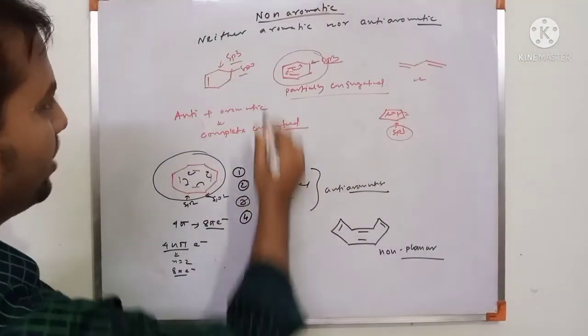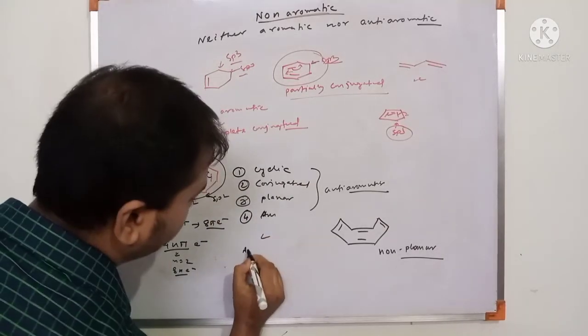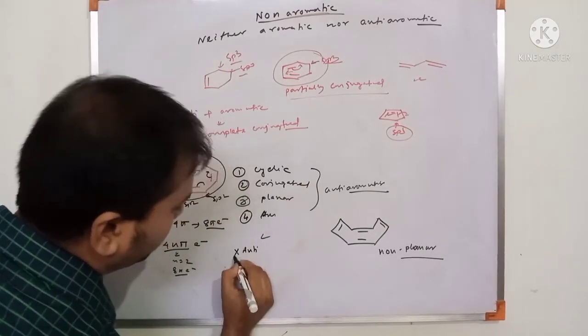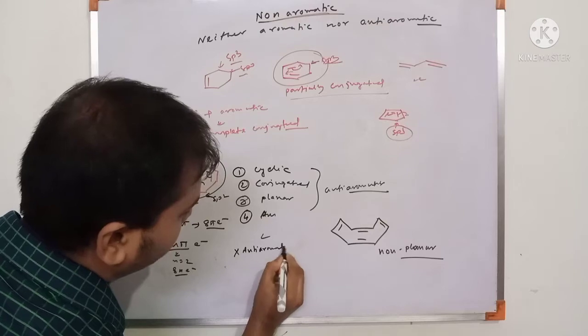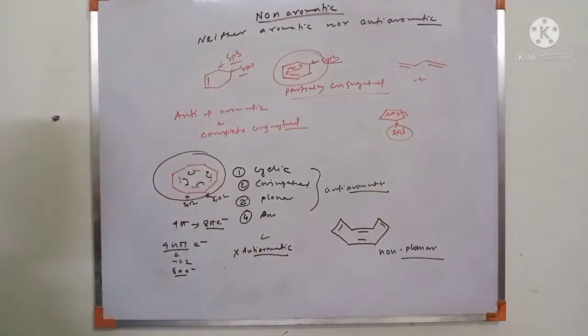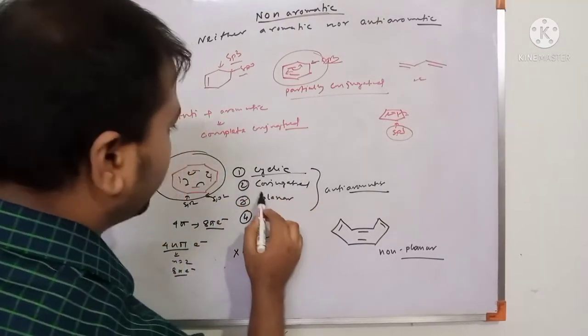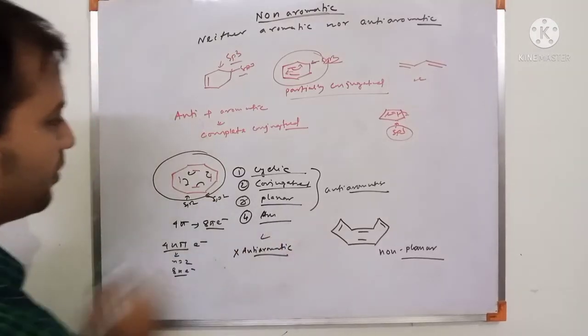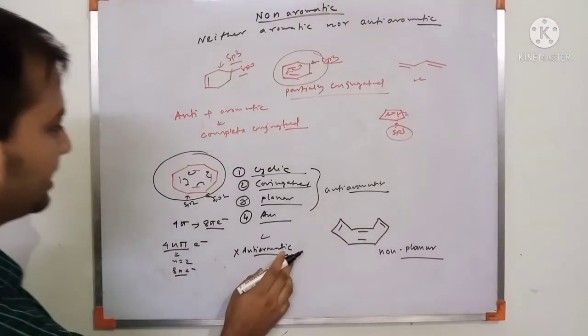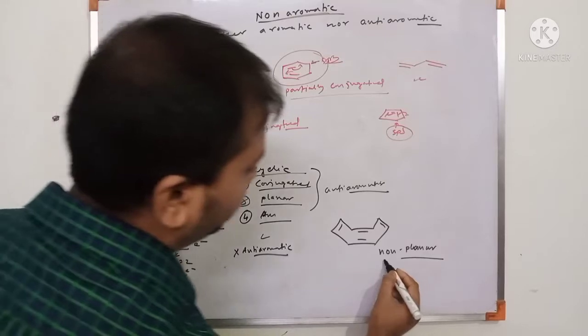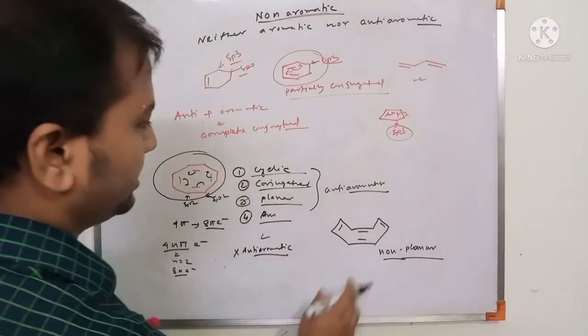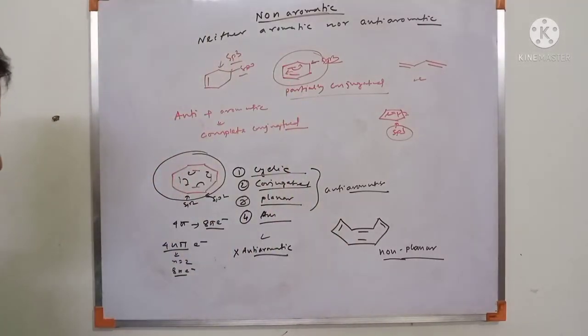So this is non-aromatic, not anti-aromatic. So remember that if all are sp2, cyclic, conjugated, planar, and follow Huckel's rule, this is anti-aromatic, but exactly not here. This is a non-planar molecule. So this is our non-aromatic system. So this is our exceptional case.